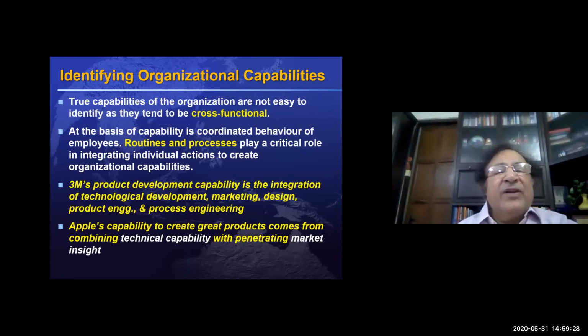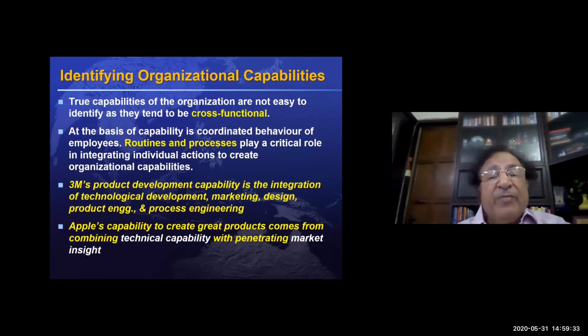So these are organizational capabilities. We have to identify them. It is not very easy to identify the capabilities of a company because they are cross-functional. That is where the strength of the capability lies: no competitor is able to really copy it, because they are so complex. The competitor is not able to get a hang of the way we do the job and the key activities, and then copy it.